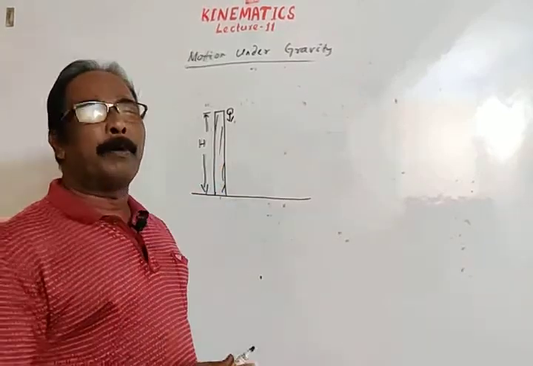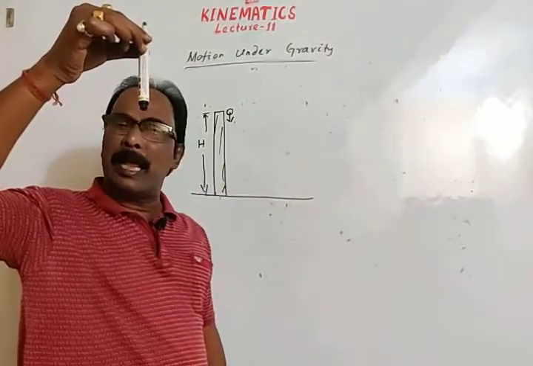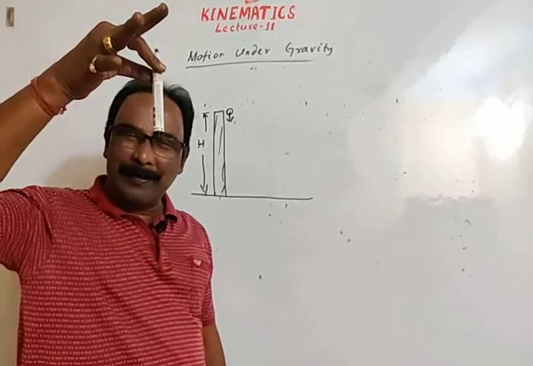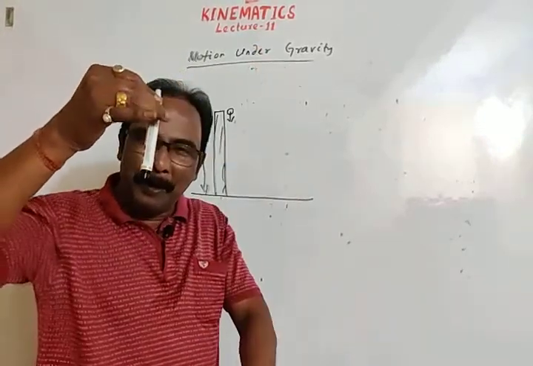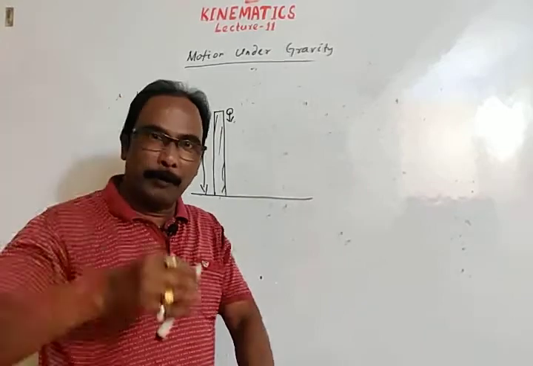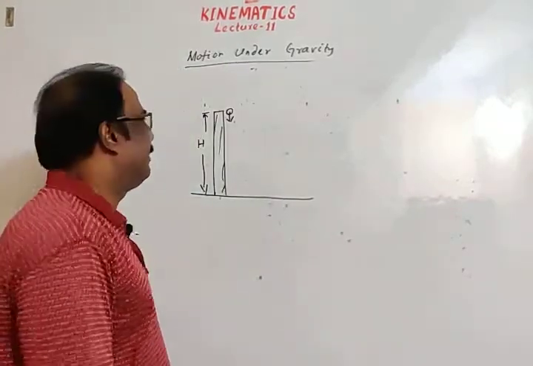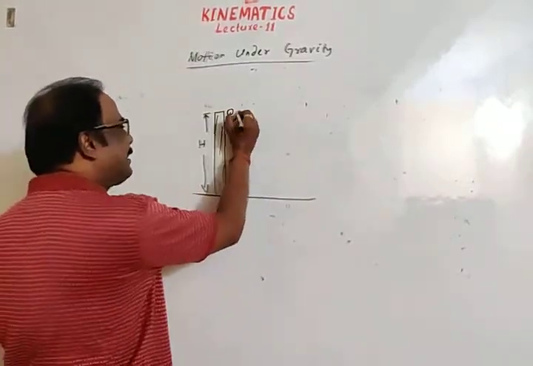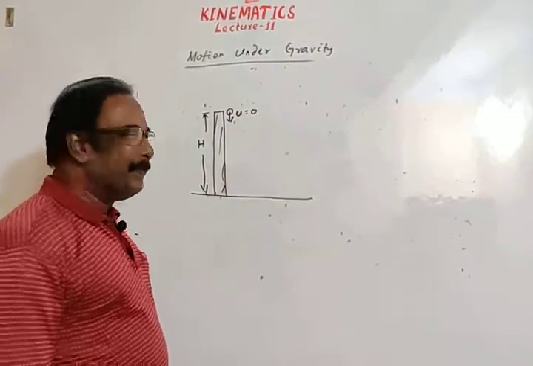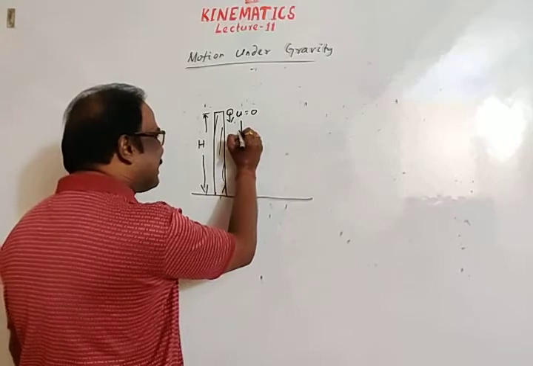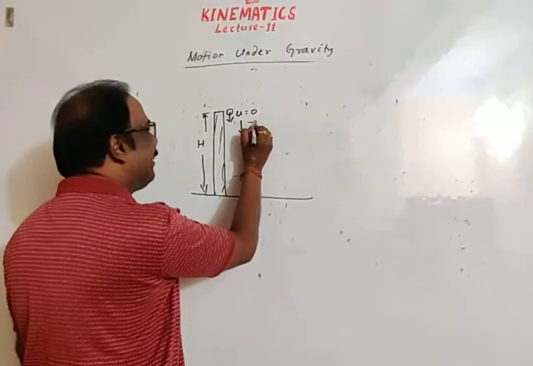Body is dropped or a body is released, the same thing. I am holding the body, I will release the body, the body will drop. Again the pen will go to the ground. If the body is dropped, then obviously initial velocity is 0. Again, acceleration is in downward direction.